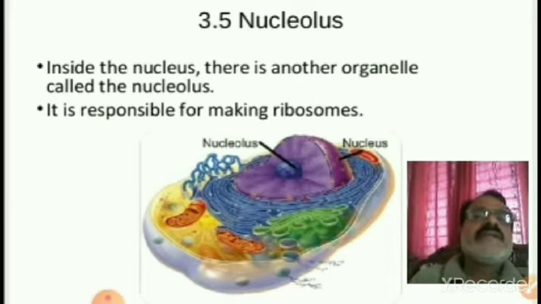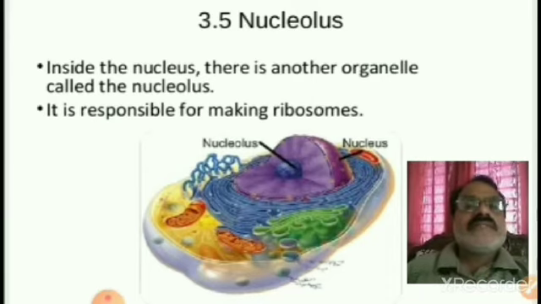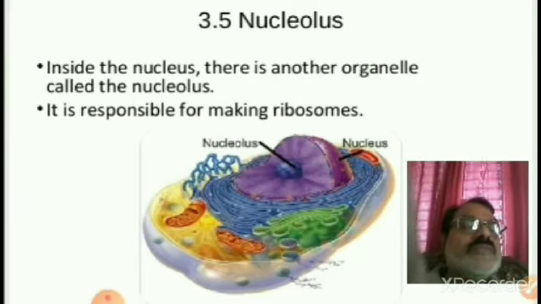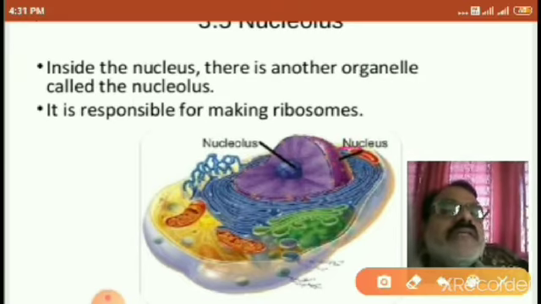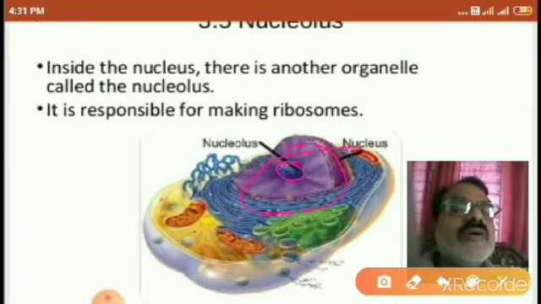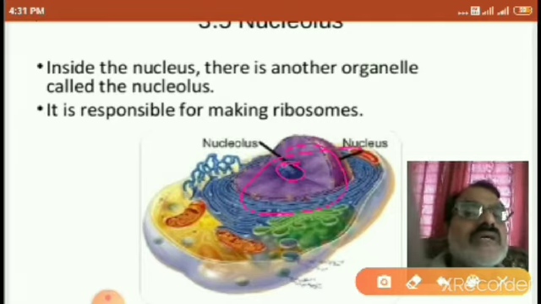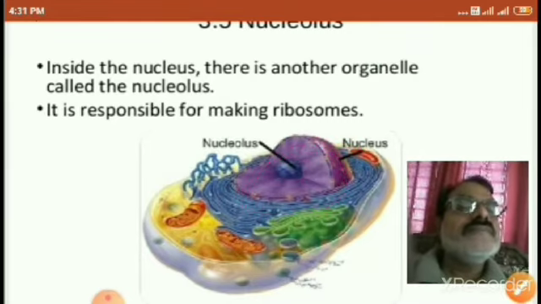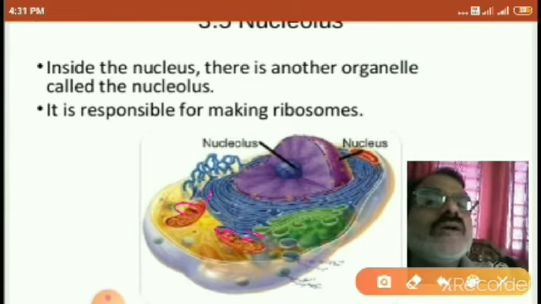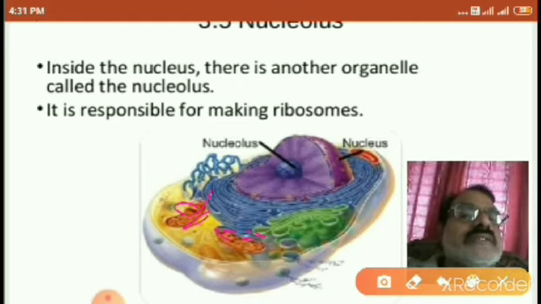So here this nucleolus is meant for the making of ribosomes. See here the diagram. This is the nucleus. In this nucleus, the small rounded body is called the nucleolus. Okay. See here, these are the mitochondria like this. They are the mitochondria.